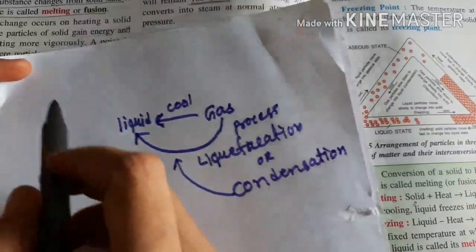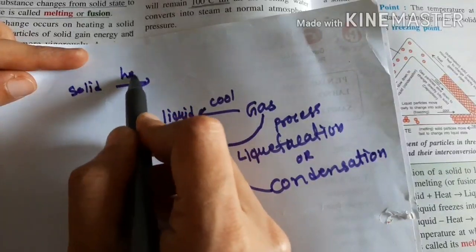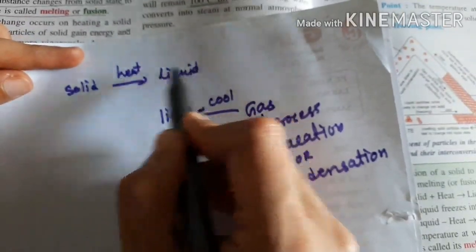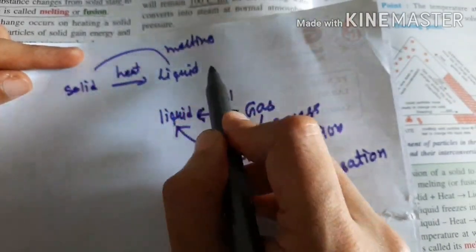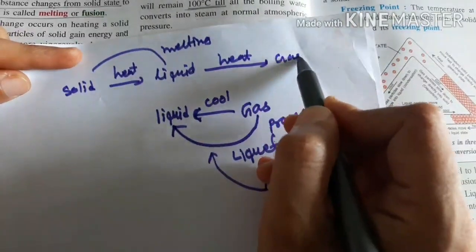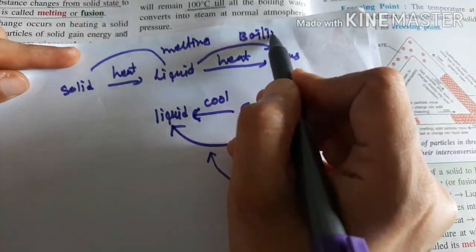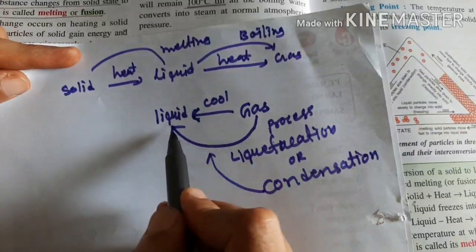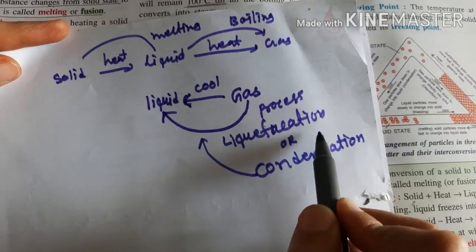First, what we learned: when a solid is heated it converts into a liquid, which is called melting. When a liquid is heated and converts into a gas, that is called boiling. Now let's take the reverse. Gas, cool it down, this process is called condensation and liquefaction.